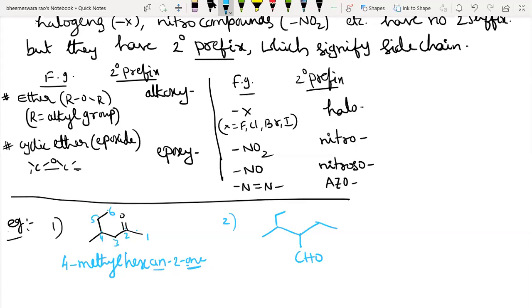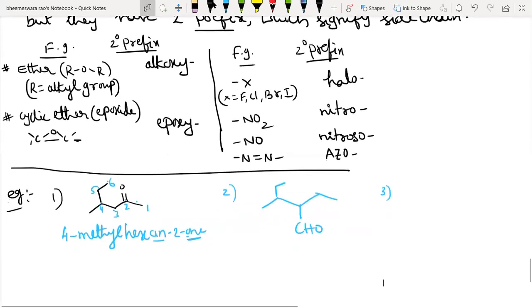So what is the name of this compound, students? Tell me. Very good. Aldehyde is the functional group. Very good, Girish. Girish, root word is wrong.